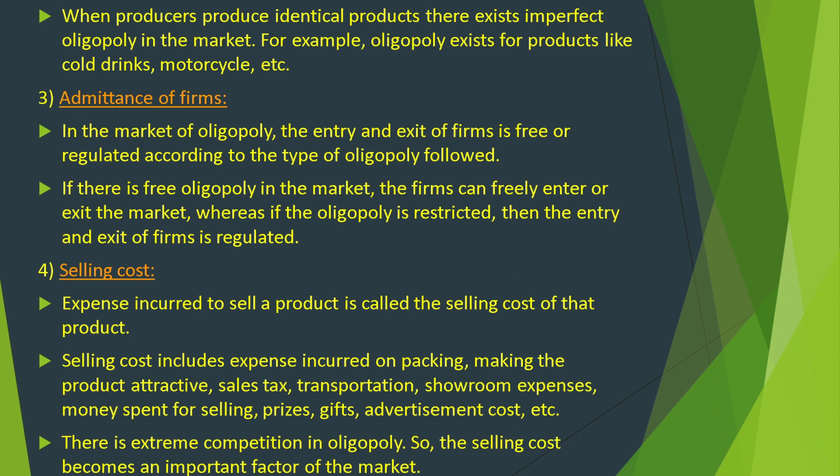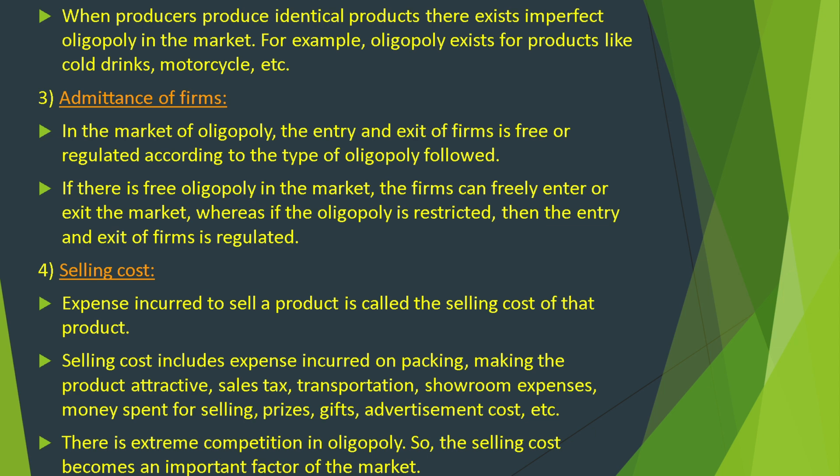Admittance of firms. In the market of oligopoly, the entry and the exit of firms is free or regulated according to the type of oligopoly followed. If there is a free oligopoly in the market, the firms can freely enter or exit the market. Whereas if the oligopoly is restricted, then the entry and the exit of the firm is regulated.